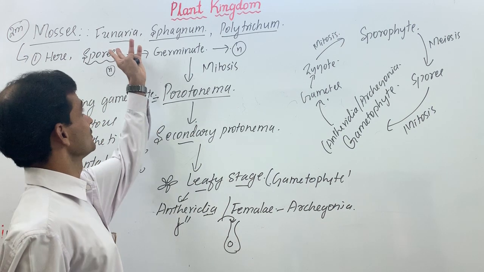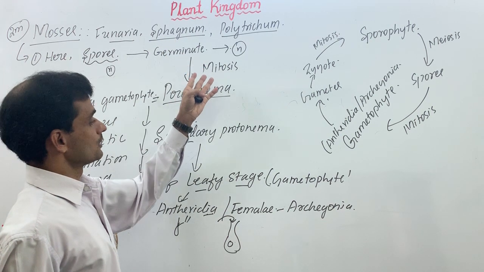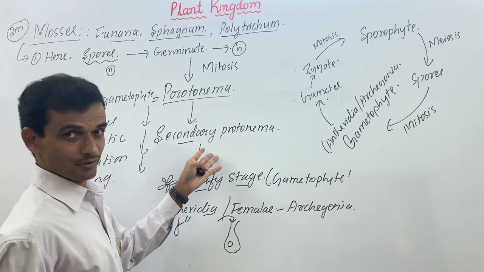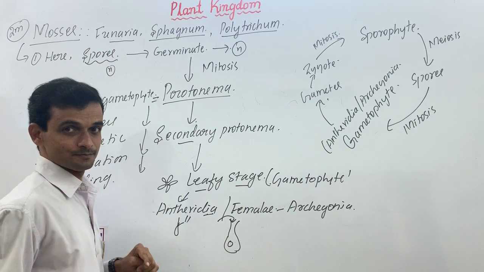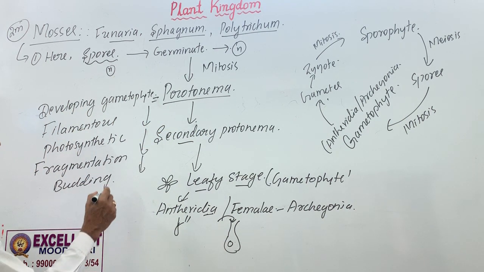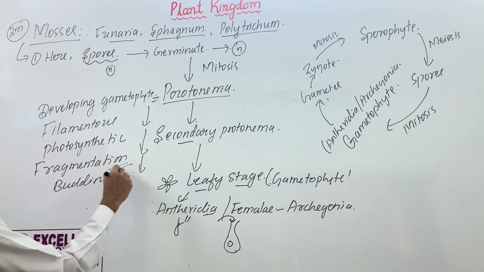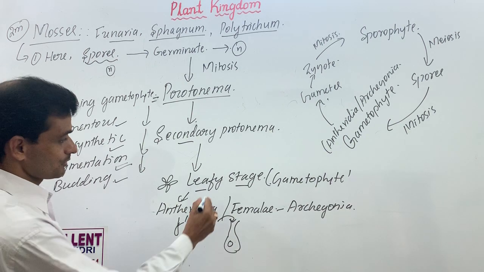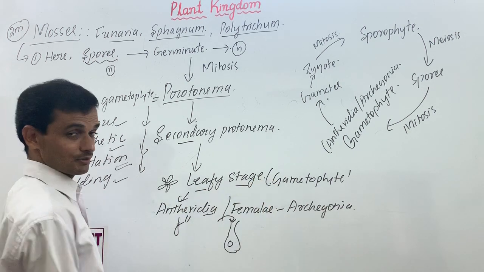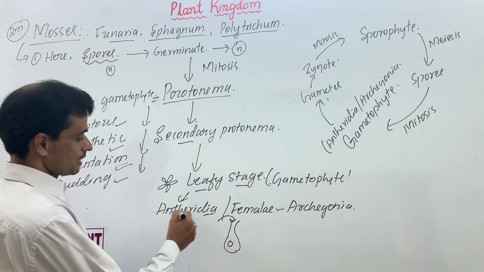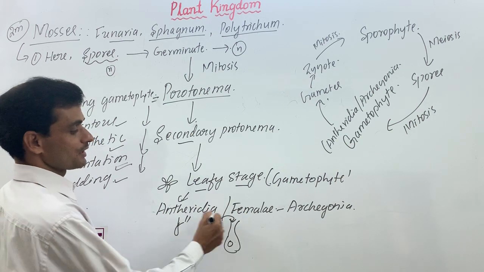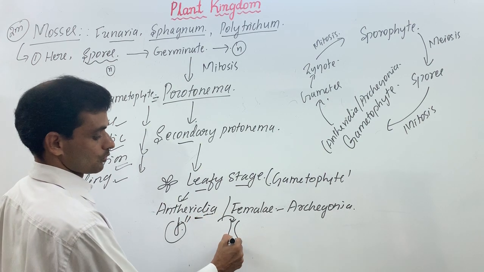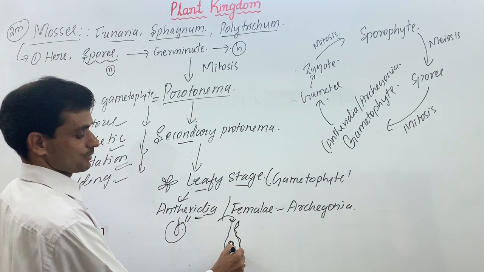So mosses are bryophytes, but they show developing gametophytes such as protonema, secondary protonema. Protonema and secondary protonema undergo asexual reproduction called budding or fragmentation. Photosynthetic, filamentous, developing structure. Afterwards, it becomes a leafy gametophyte, leaf-like gametophyte. It's not actually a true leaf. Then that will become like this. Antheridia, male gametes are formed, and then the archegonium, non-motile, flask-shaped.